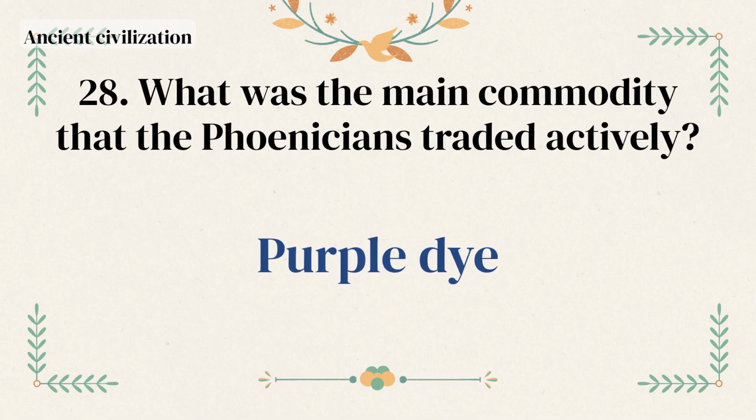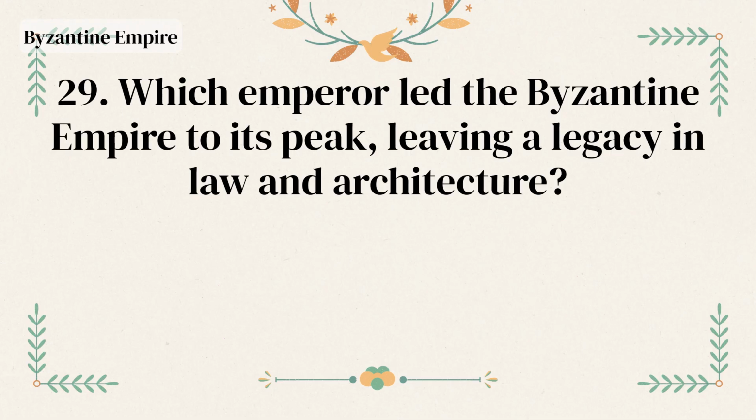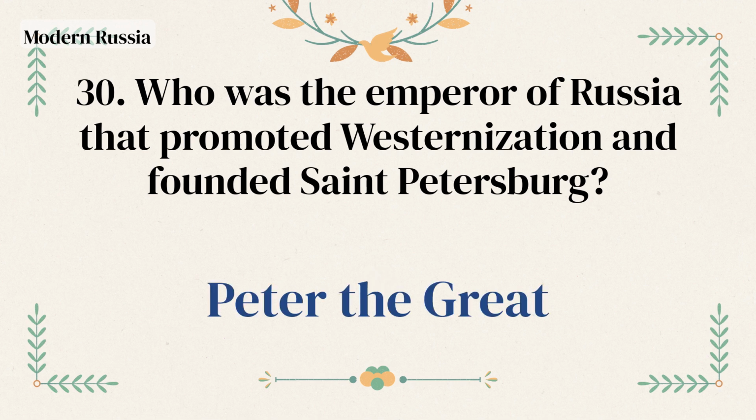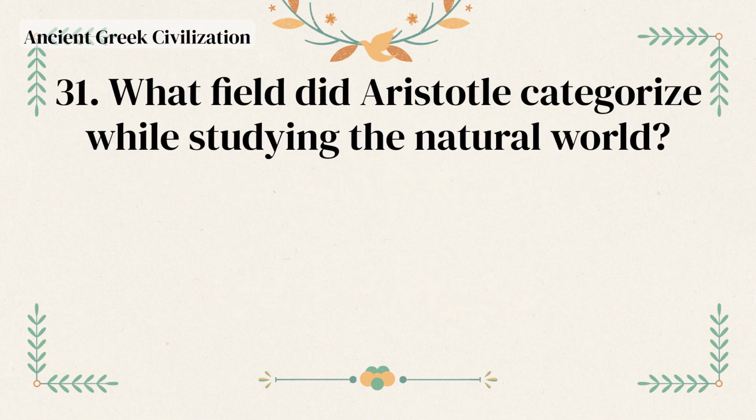Purple dye. Which emperor led the Byzantine Empire to its peak, leaving a legacy in law and architecture? Justinian. Who was the emperor of Russia that promoted Westernization and founded St. Petersburg? Peter the Great. What field did Aristotle categorize while studying the natural world?